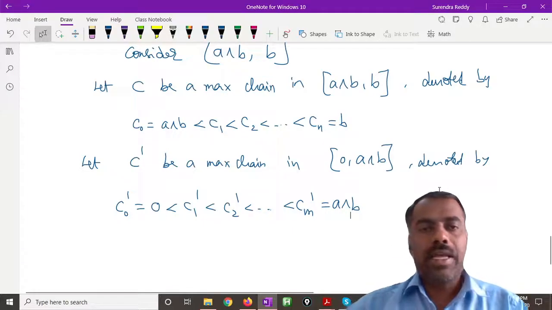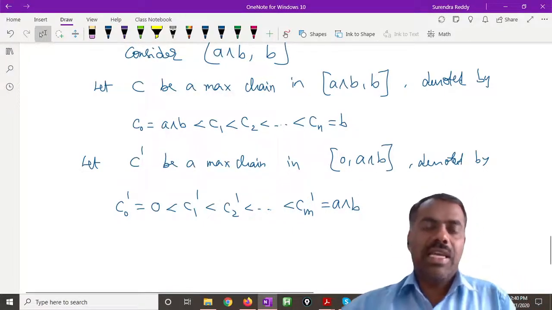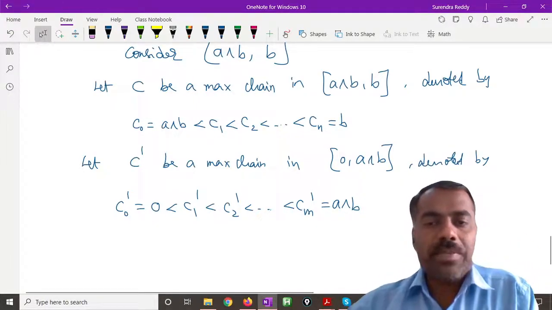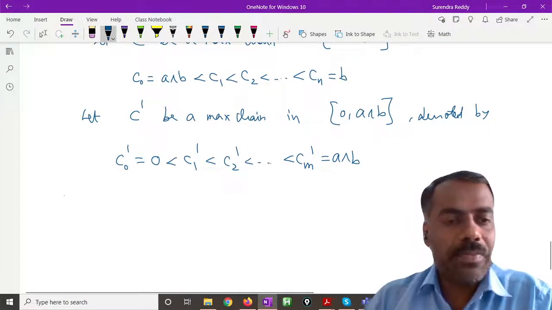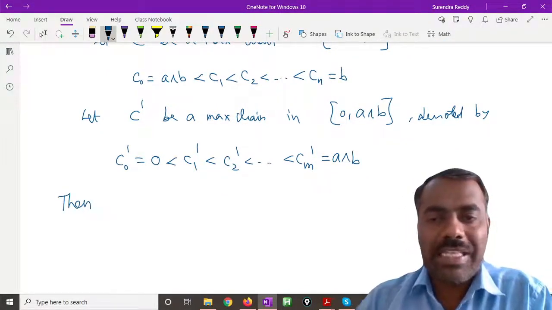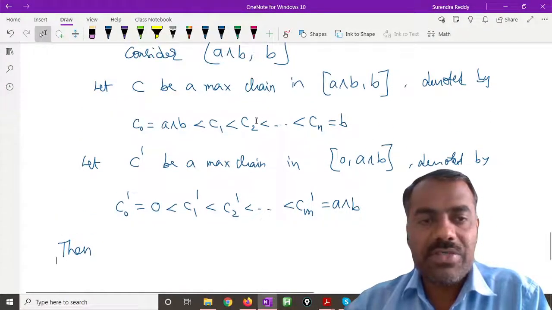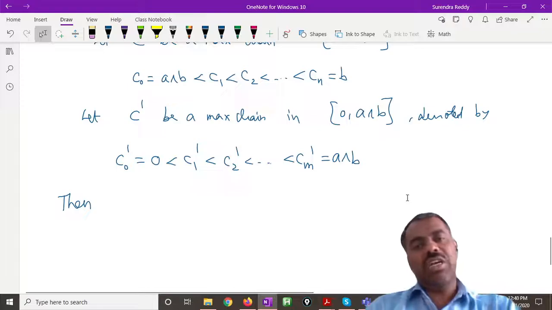If these two are maximal chains, can you give me a maximal chain in 0 comma b? Because this is a maximal chain in 0 comma a meet b, and the first one is a maximal chain in a meet b comma b. So if you combine these two, you will get a maximal chain in 0 comma b or not?